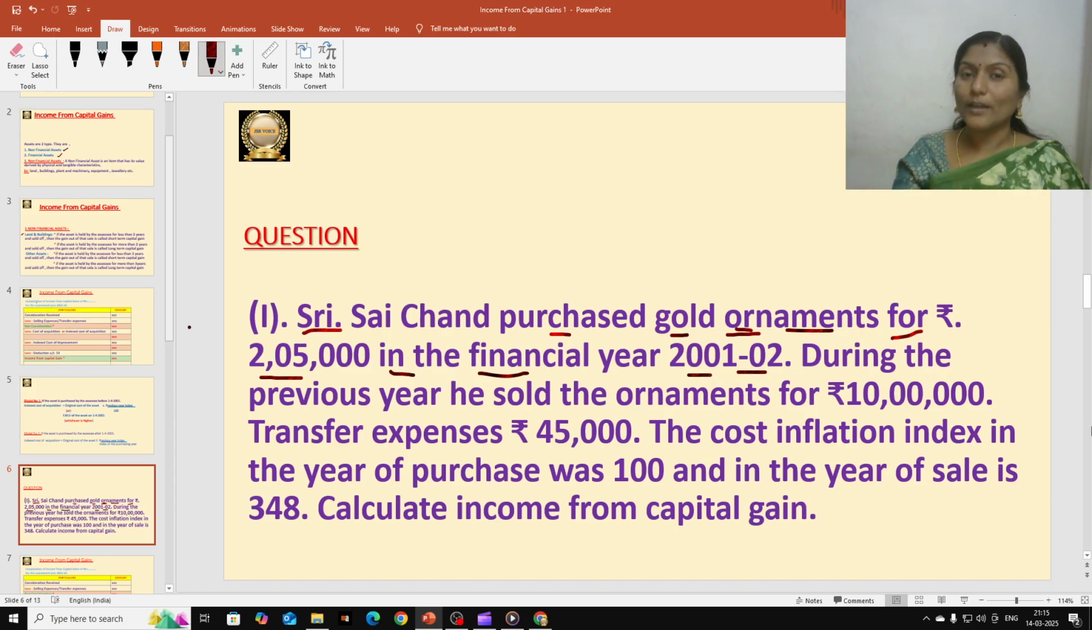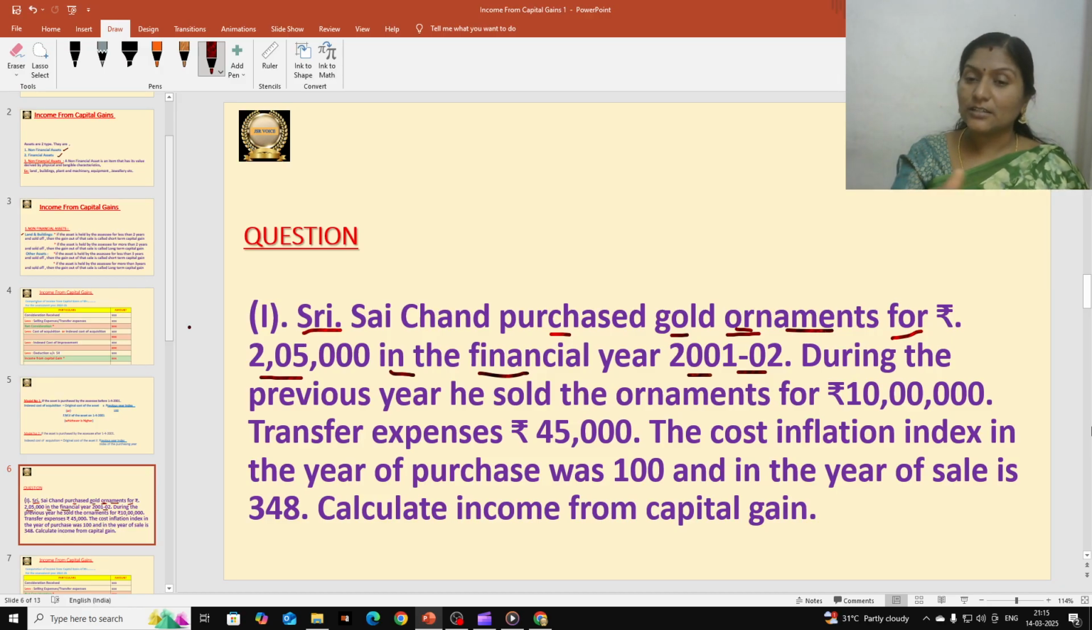So now we are going to calculate income from capital gain during the previous year period. What is our previous year period now? It is 2023-24. That is the previous year period for us. So he sold that asset during the previous year period. That is why we are calculating income from capital gain.